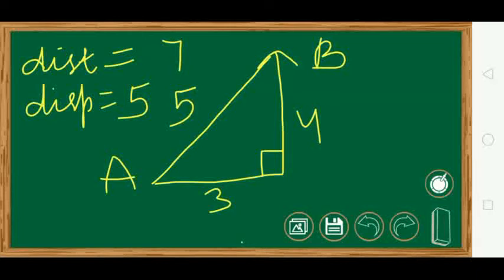So distance is defined as the actual path covered by the body, and displacement is the straight line measurement between the starting point and the final point. So this is the meaning of distance and displacement. These are two different terms. Now let us see some more examples of displacement.